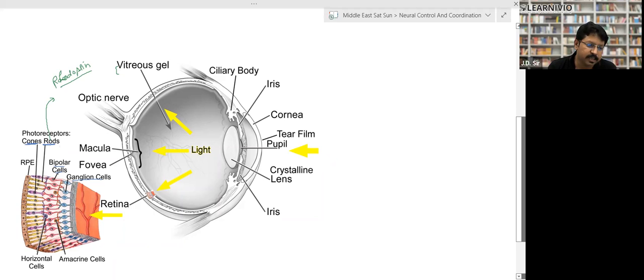These bipolar cells take the information, right? Chemical potential. This chemical potential reaches the ganglion cells, where it is converted into a signal in the form of electrical potential. And then this electrical potential reaches our brain. That's how the information reaches our brain whenever we see a particular thing. So basically, the breakage of rhodopsin pigment starts the impulses, and that's how we see. This is the mechanism of this. Tell me, clear?